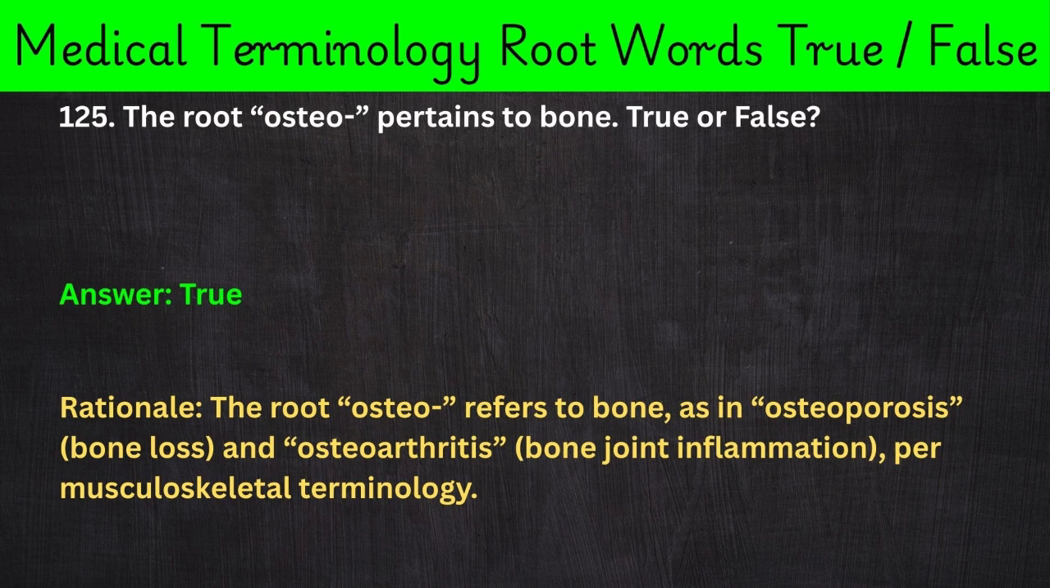125. The root osteo- pertains to bone. True or false? Answer: True. Rationale: The root osteo- refers to bone, as in osteoporosis, bone loss, and osteoarthritis, bone joint inflammation, per musculoskeletal terminology.